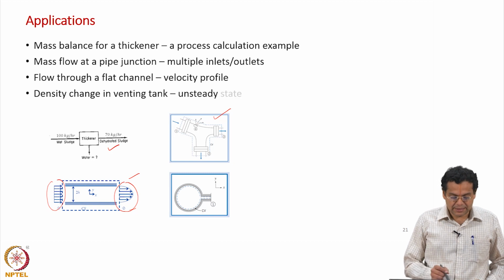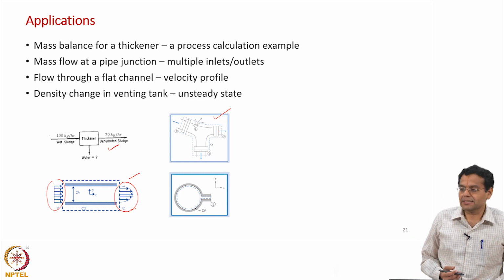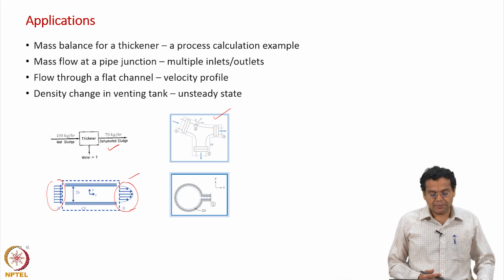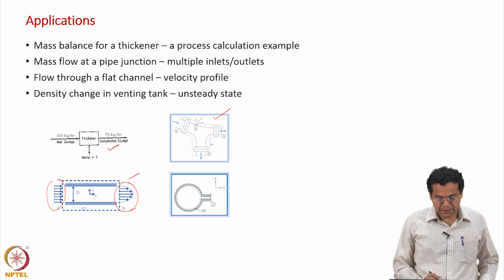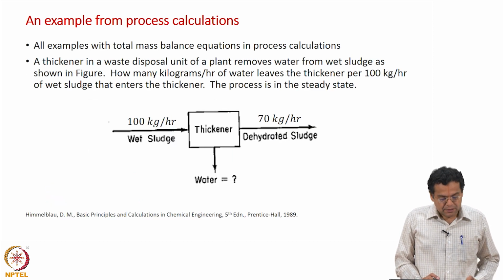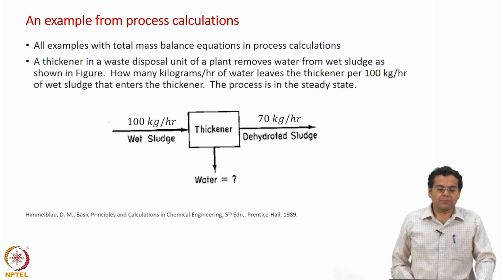In all these, the first three cases are for steady state operating conditions. The fourth example will consider the transient as well. We have a tank which vents out, and we look at how the density varies as a function of time. So, first take an example from process calculation.